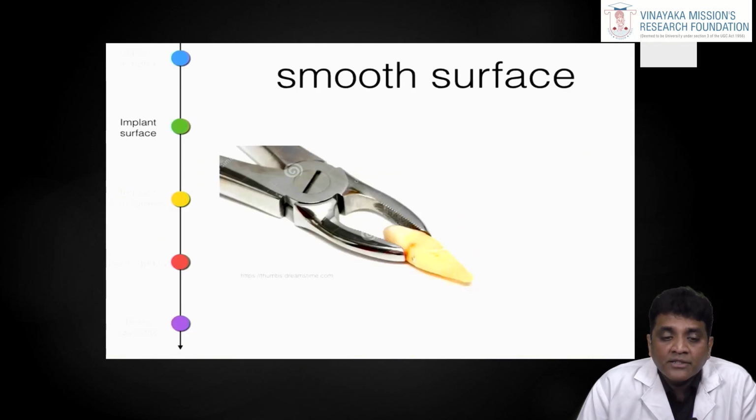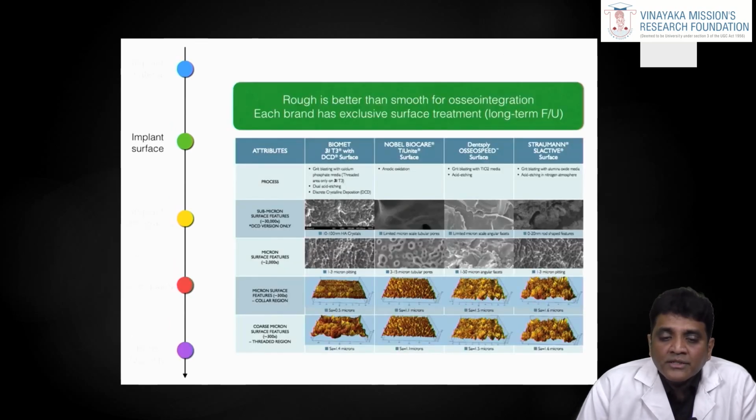The next one is the implant surface. Initially when implants were started, they had a smooth surface, very similar to the root surface. But later, with so much research, they found that the rougher the surface, the better the osseointegration.